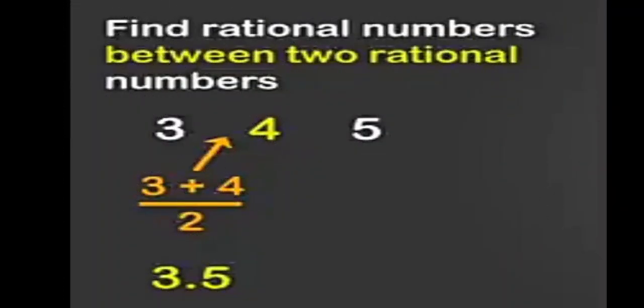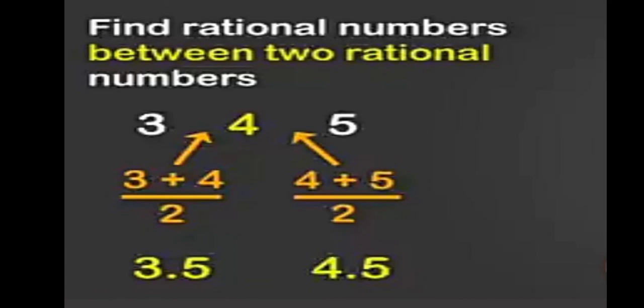If you want to find more rational numbers between these given numbers, let us find the average of 3 and 4. 3 plus 4 divided by 2, 7 upon 2, and that's equal to 3.5, and 3.5 will be in between 3 and 4. In the same way, between 4 and 5, 4 plus 5 divided by 2, we get 9 upon 2, and that's equal to 4.5.